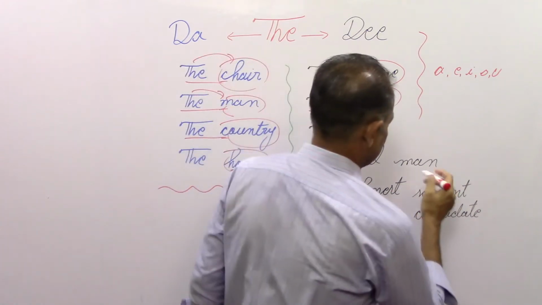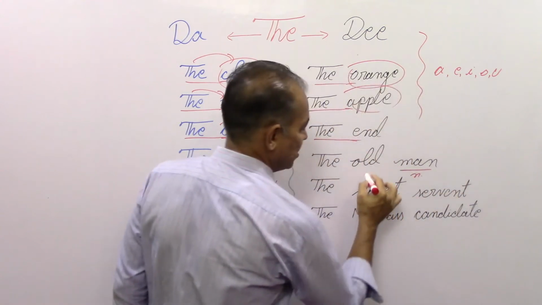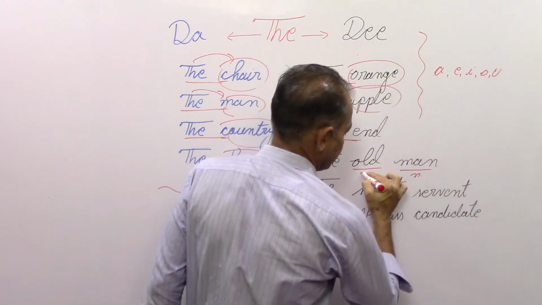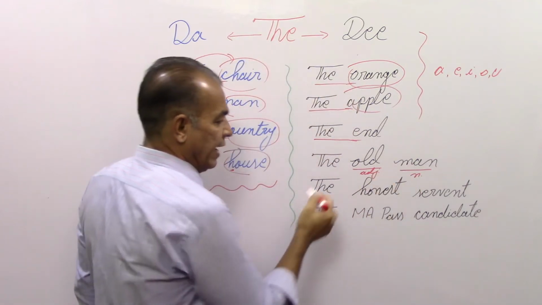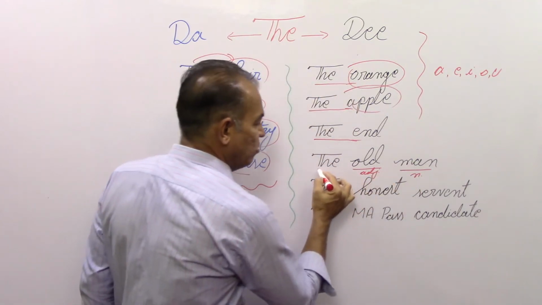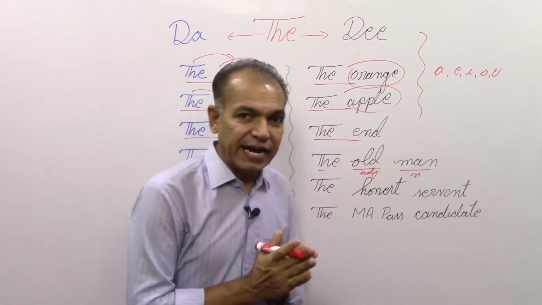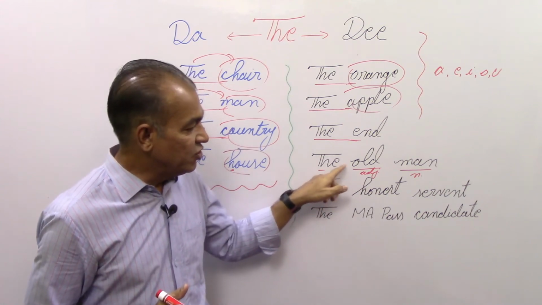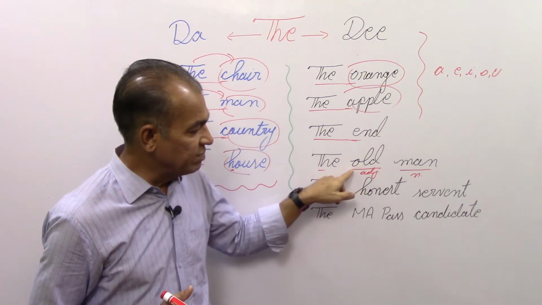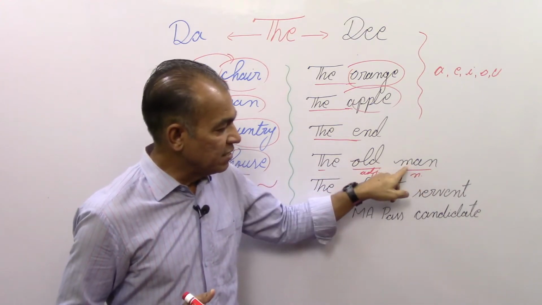Like in this case here, you know that man is a noun, but we are using here an adjective before that noun, and before that adjective we are using the article "the" or "thee". Now we are to decide whether to pronounce this word here "thee", because old begins with O, or "the", because man begins with M.